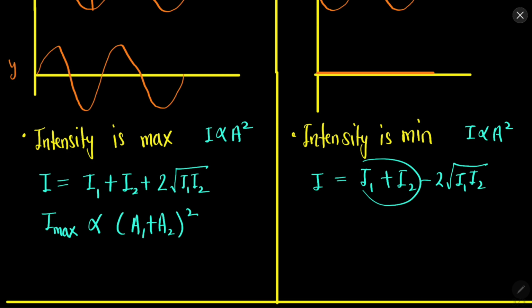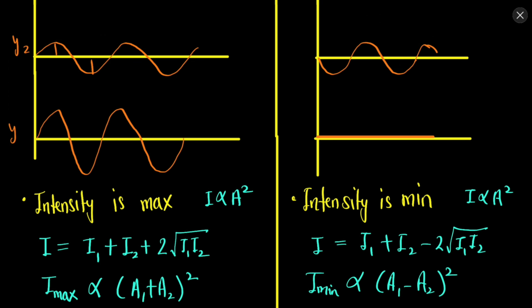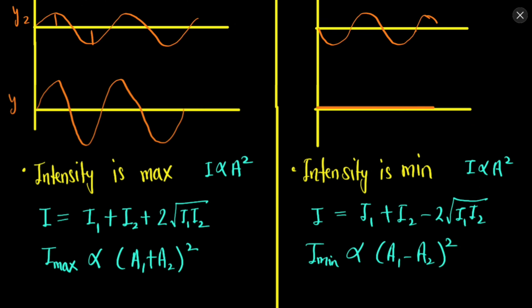So here the intensity is less than the sum of I1 I2, or in this case intensity is minimum, which is proportional to A1 minus A2 whole square. So this is the case of constructive and destructive interferences. And now we will discuss the meaning of coherent source, and then we'll start the Young's double slit experiment.